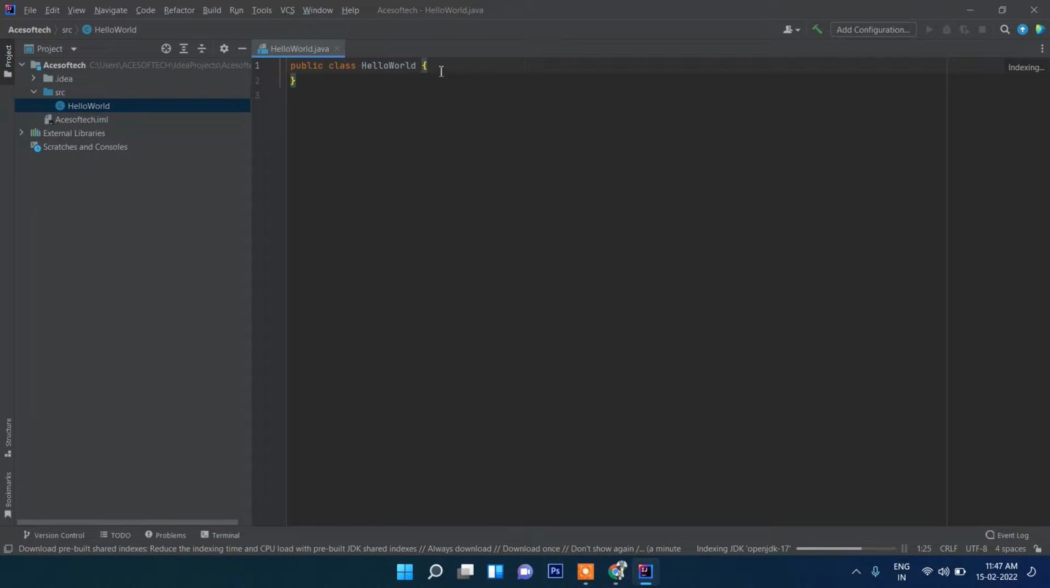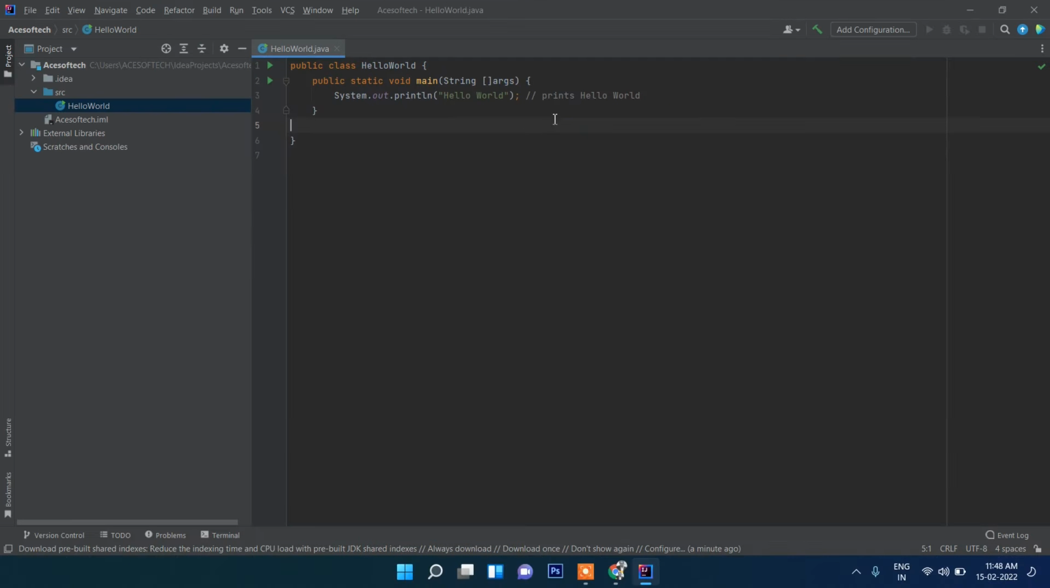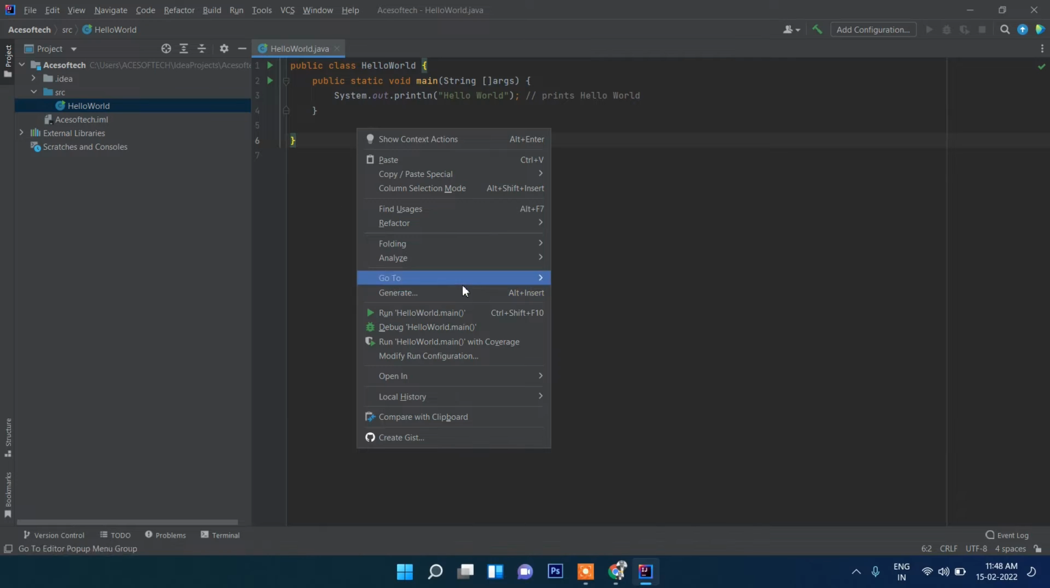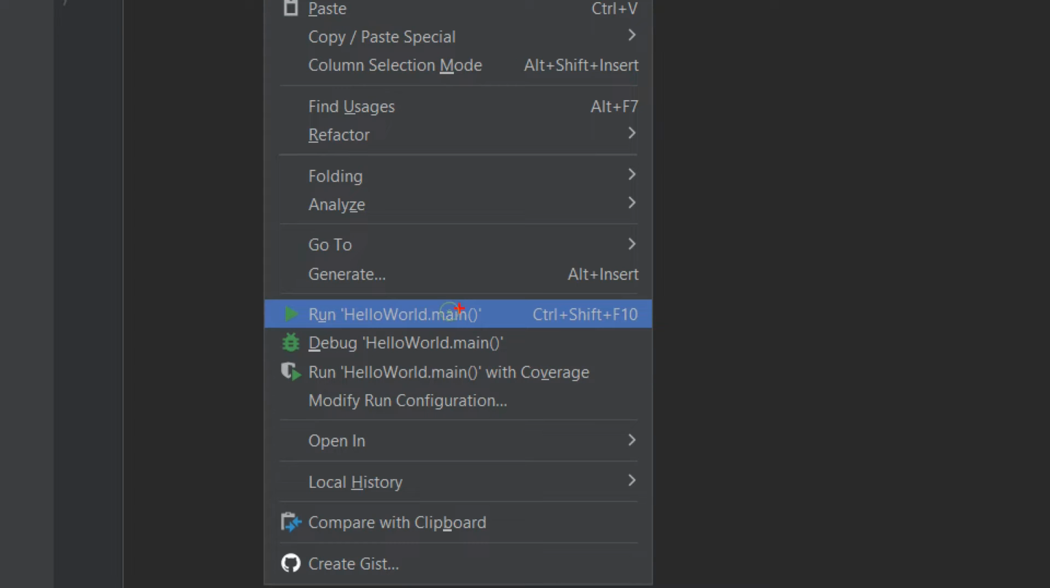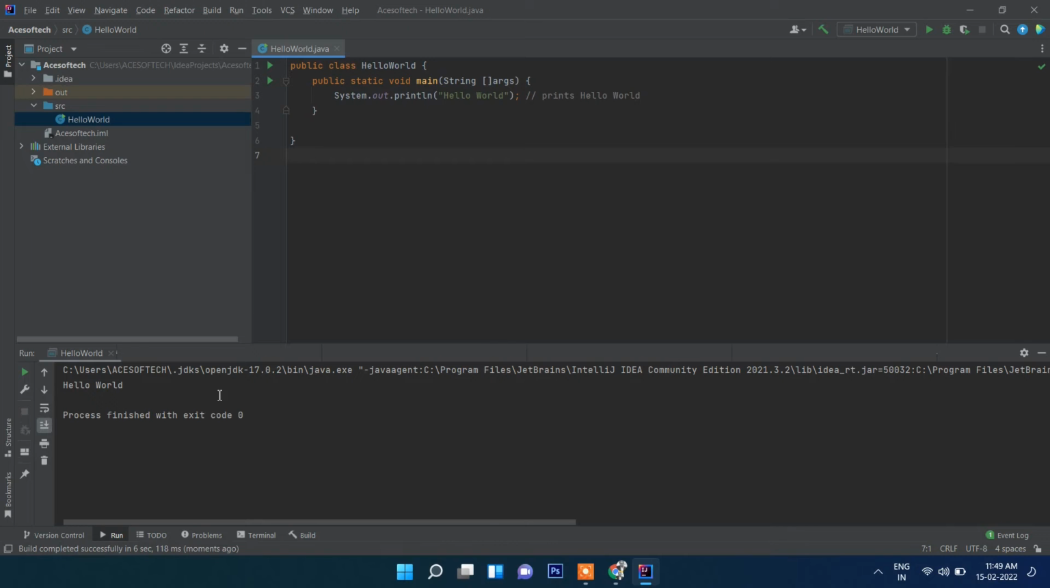Okay, now here I will write public static void main, and then public static void main(String[] args). Just I'm writing here System.out.println("Hello World"). Now if you want to run this program, then just right click on this and click on run. You can see the output is here: Hello World.